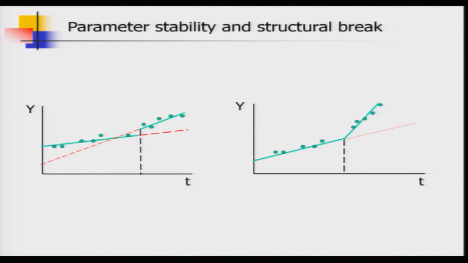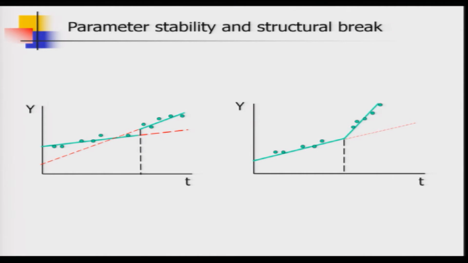One can suspect that there is some break point in the time series at some time point, such that there could be two regression lines passing through the scatter plot, and if you fit two regression lines, the sum of square errors will be low. So, in other words, the fit will improve.